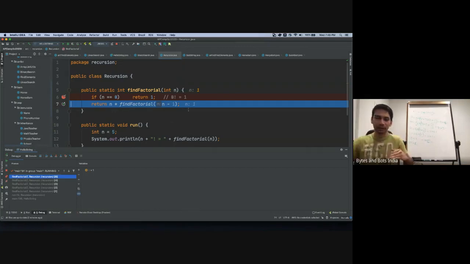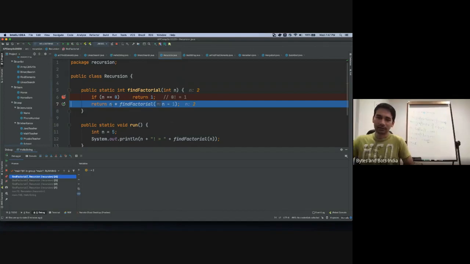Now when we go back, prior to this, our n was 2. So we said multiply 2 with whatever this method returns. And then we said 2 minus 1. So when n is 1, we are going to return 1 into find factorial 0, which has returned 1. So essentially we're going to return just 1 back.